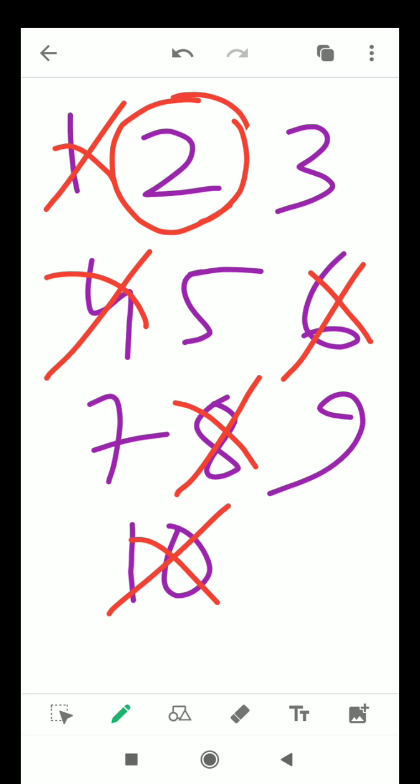Now go for 3, whether 3 is a prime number or not. Obviously 3 is a prime number, isn't it? Because it has only 2 divisors, one and itself. Now search for those numbers which are multiples of 3. So 9 is the only number which is a multiple of 3. So cut it down.